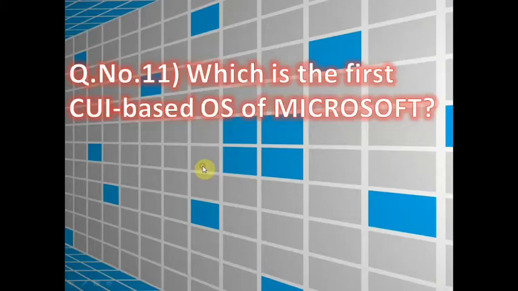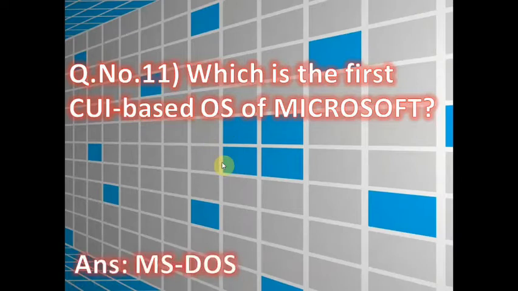Now question number 11, which is the first CUI based operating system of Microsoft Corporation? The first CUI based operating system of Microsoft Corporation was MS-DOS.